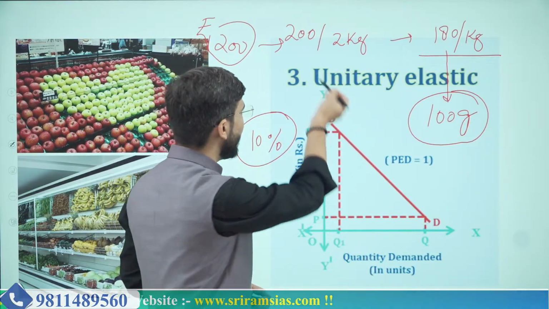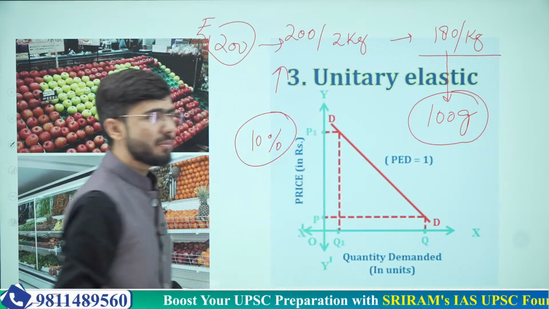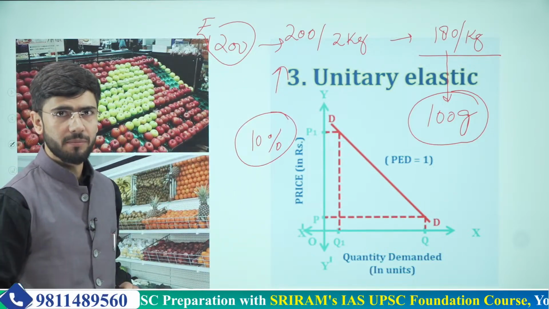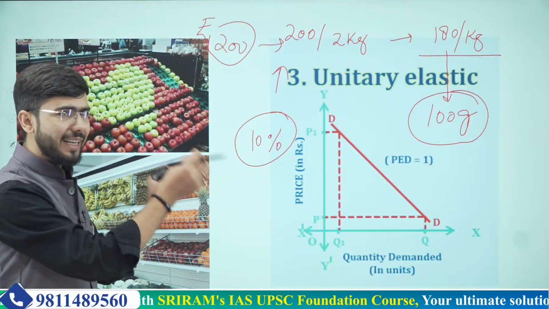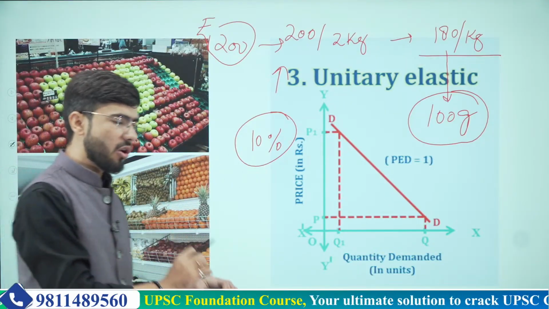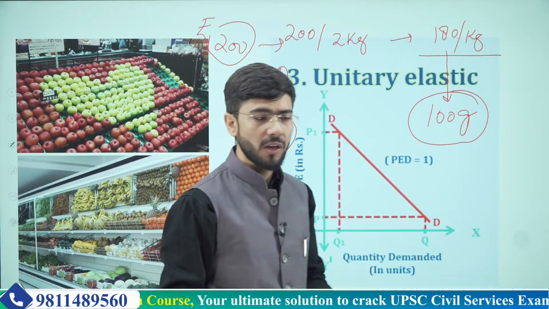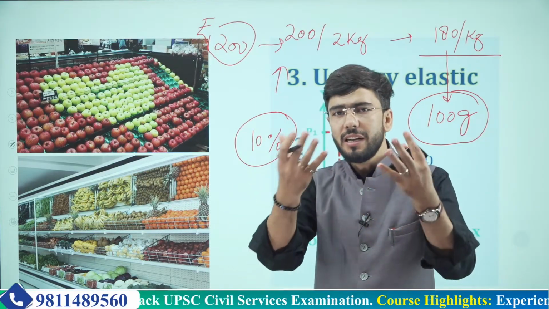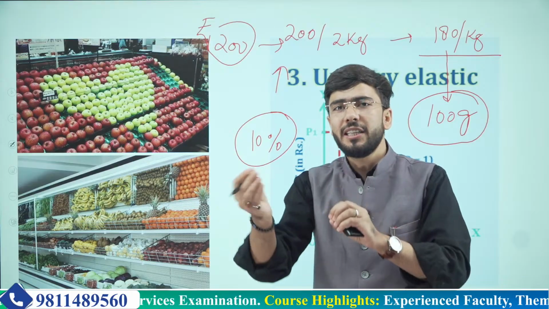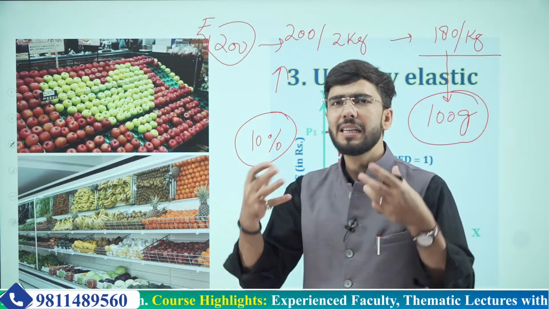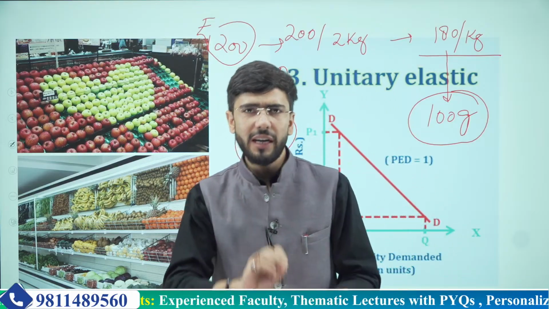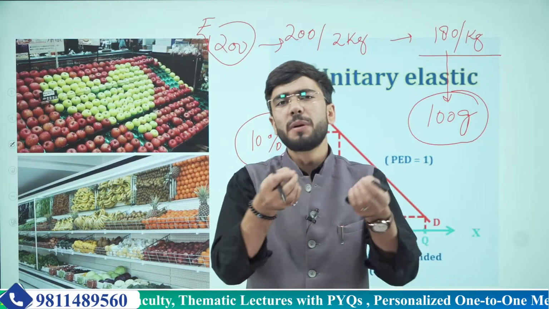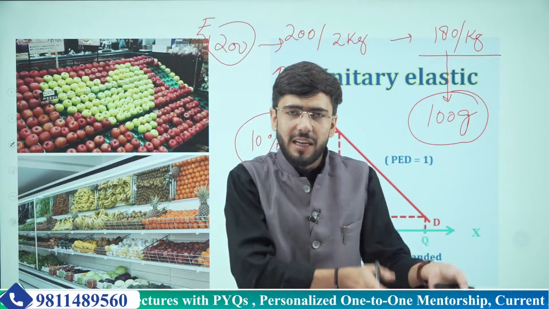That is what makes the demand increase by equal proportion. Okay, a 10% decrease in price and a 10% increase in quantity demanded, which makes the demand elasticity unitary in nature. Why? Because the good has a liking for that person. The good attracts the person to purchase more when its price decreases.